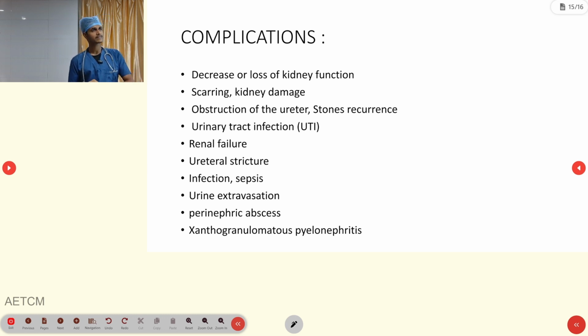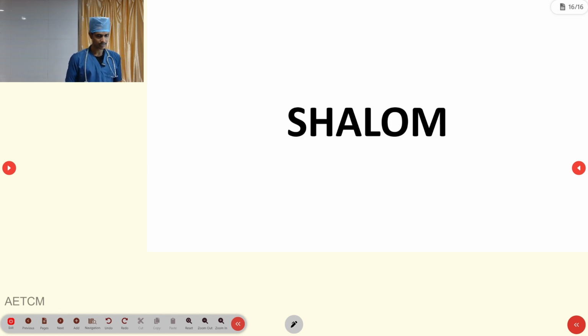Complication wise, there can be decrease or loss of kidney function. Sometimes scarring can occur, kidney damage, obstruction of the ureter, stone recurrence, and UTI, which can also lead to renal failure. Urethral strictures, infection and sepsis, urine extravasation, and perinephric abscess can also arise, and finally xanthogranulomatous pyelonephritis. So these are some common complications that can arise in renal calculi.